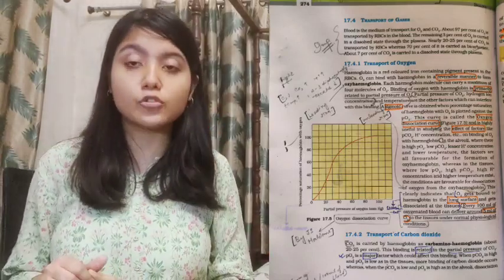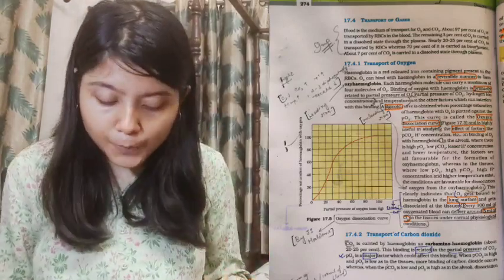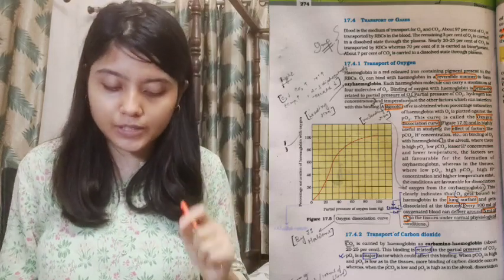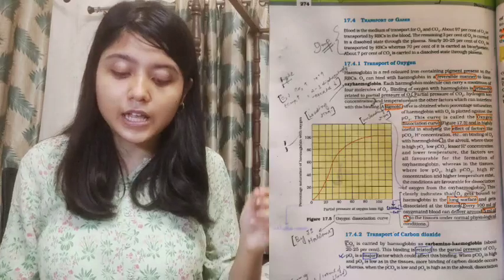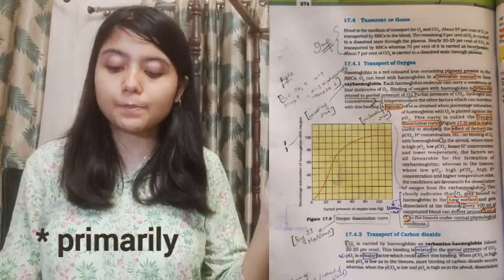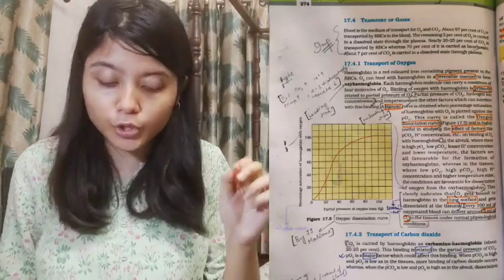And here I would like to mention one important thing. For the transport of oxygen, we have this line, which is the fourth line. That is, binding of oxygen with hemoglobin is related to the partial pressure of O2.